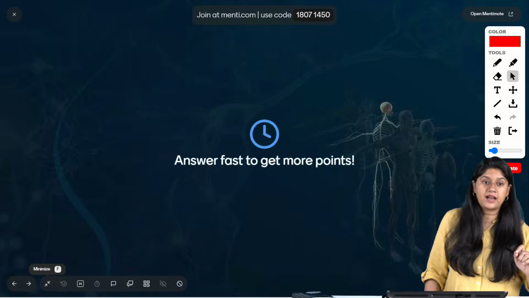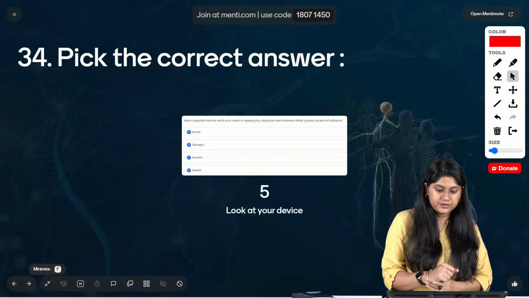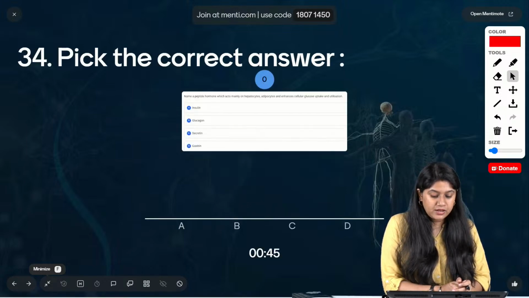Next question everyone. Here we have question 34 on our screen. Name a peptide hormone which acts mainly on hepatocytes and adipocytes and enhances cellular glucose uptake and utilization.